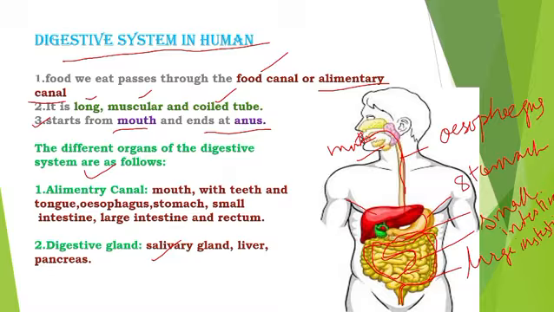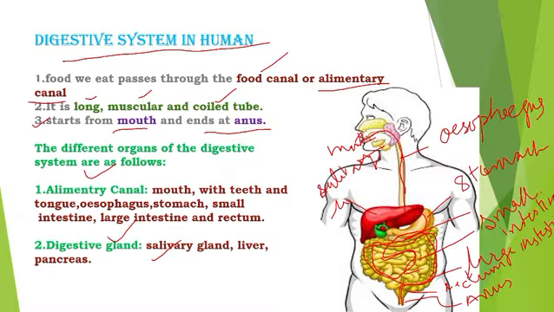Got it? And this is rectum. This is anus. Understand? And the digestive glands. See, just below the jaw is the salivary gland. These glands are very helpful to digest the food.